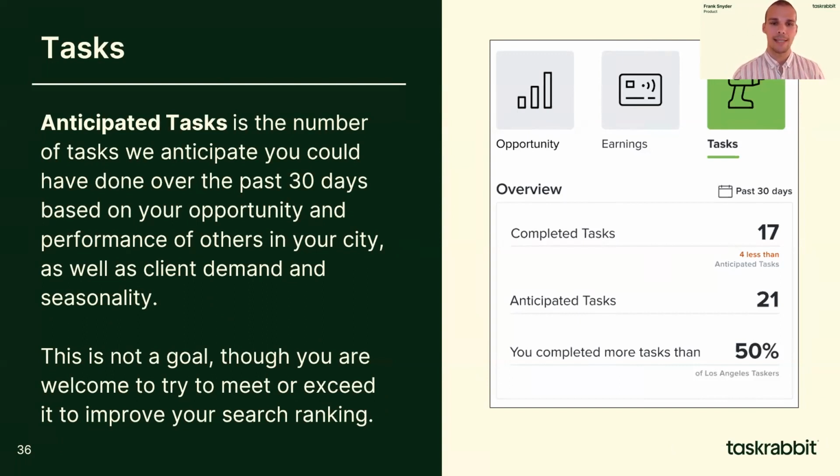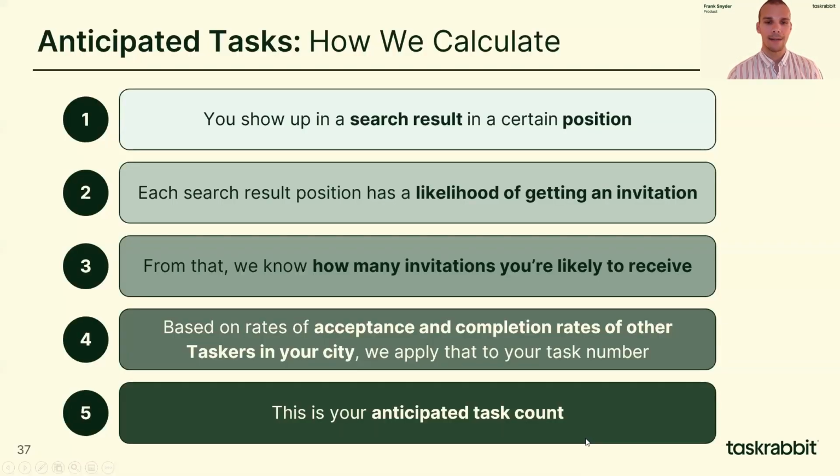So performance against anticipated tasks and anticipated earnings are both important elements in your search ranking. And because larger tasks have the potential to be larger jobs, this will reflect well on your performance, and you need not be concerned about the size of an individual task since that will be accounted for. Again, anticipated tasks count is not a goal, though you are welcome to try to meet or exceed it to improve your search ranking.